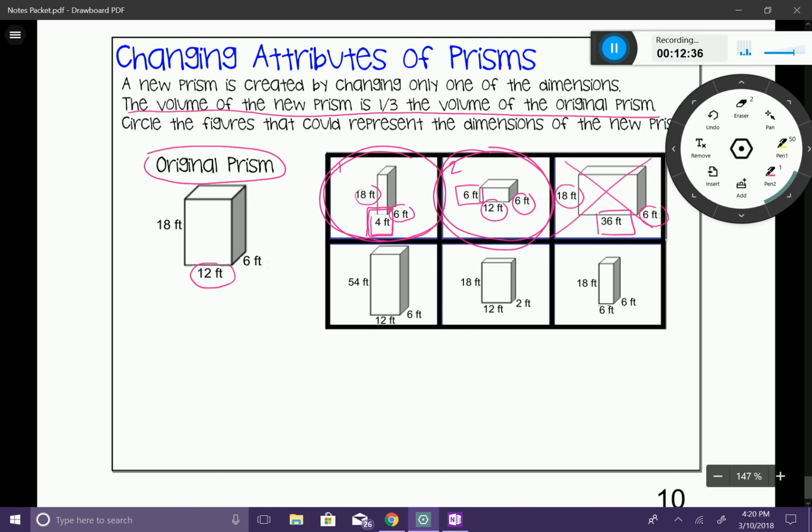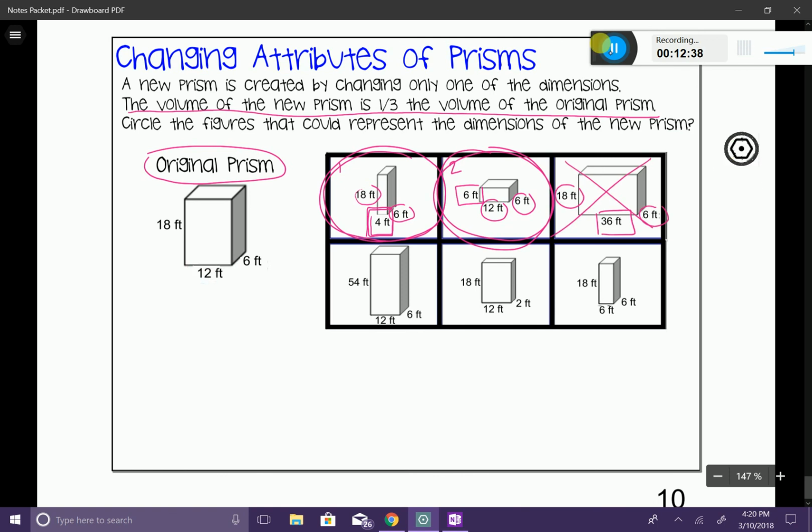Alrighty, let's look at the next one. Let's go ahead and match them up. I have 12 and 6 from my original, and the only thing that changed was 54. 18 times 3 is going to give me 54, and that's not 1/3. My scale factor here would be 3, and I'm looking for a scale factor of 1/3, so this is not one of our answer choices.